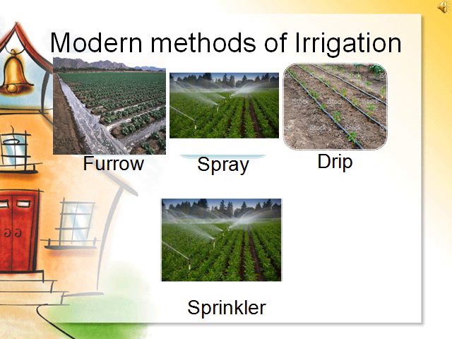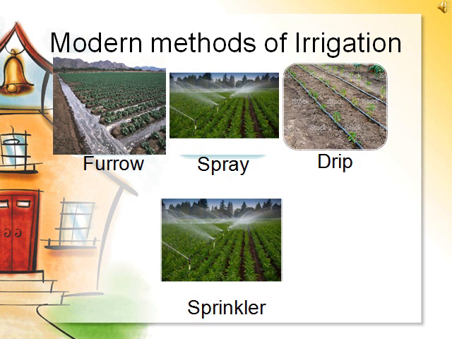Next, we have drip irrigation. This system consists of perforated pipes that are placed between rows of crops or buried along their root lines and give water directly to the crops. Again, the things are clear in the picture. As a result, evaporation is drastically reduced and the irrigation water is conserved.